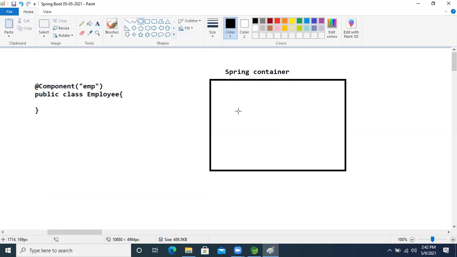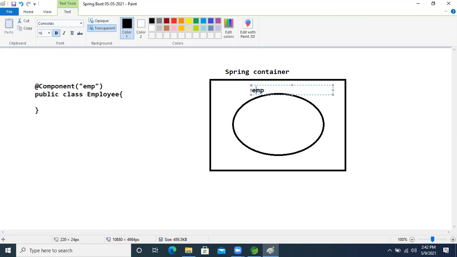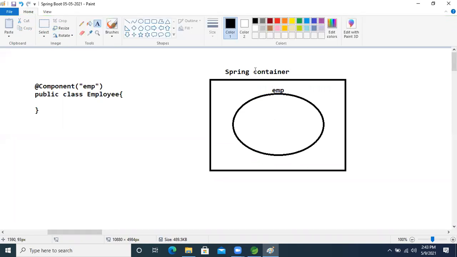Our Spring container will create the object of the Employee class, and this Employee class name will become emp. Previously, if we are not giving the argument, the object name becomes the full class name with the first letter small. But here, the object name is based on our choice of reference name, guys.